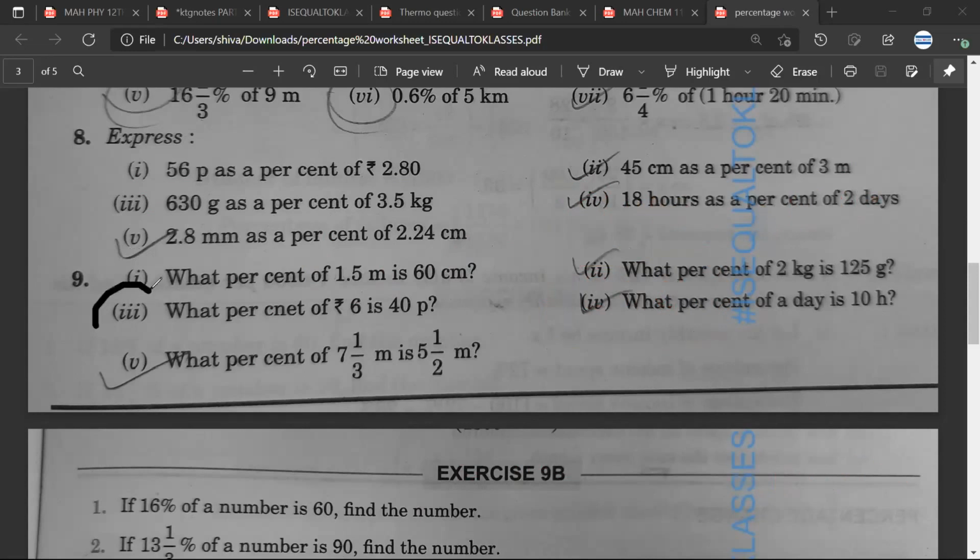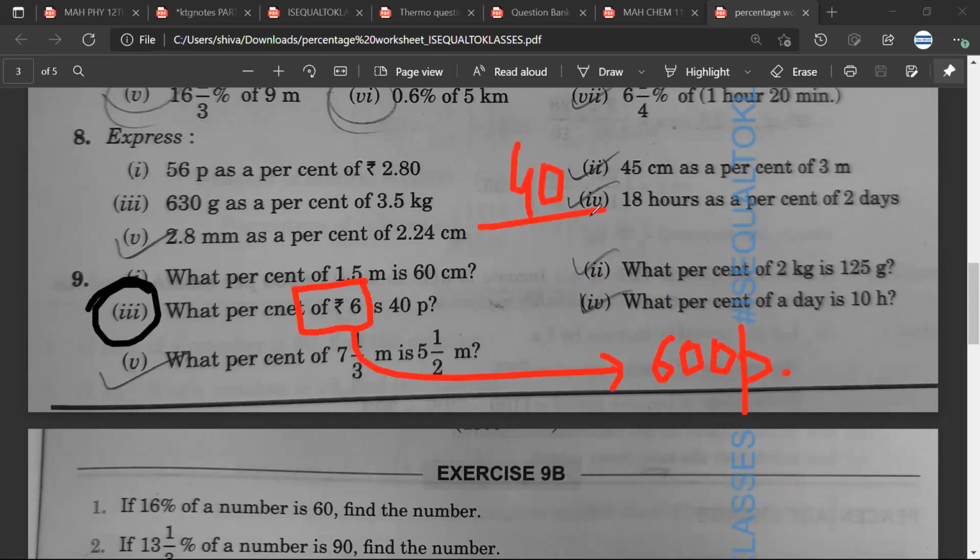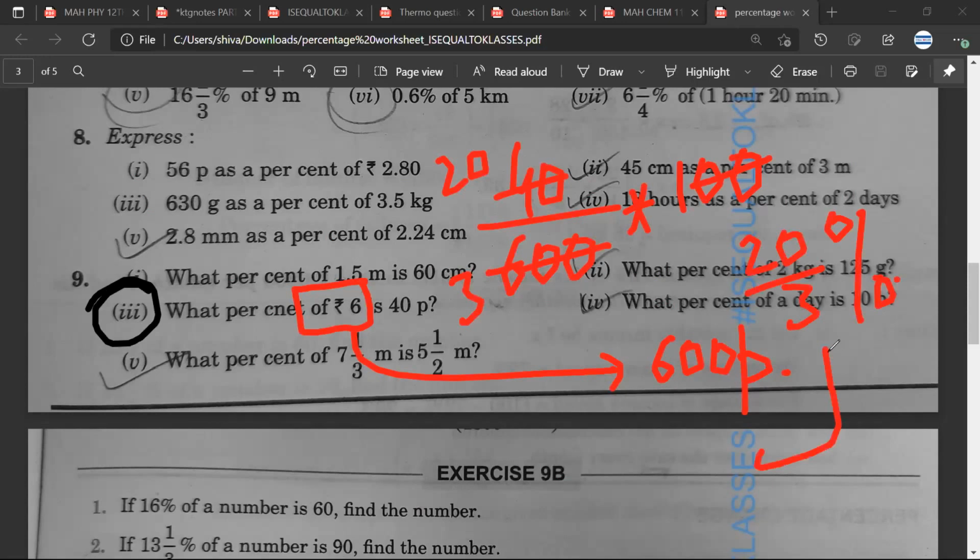Mr. Satya, third part? So we have to convert rupees to paise. So it would be 600 paise. So it should be 40 upon 600 into 100. So the 0 will be cancelled. And 2 3s are 6, the 20 by 3%, which can be written as 6 2 by 3%. Any doubt? No, sir.